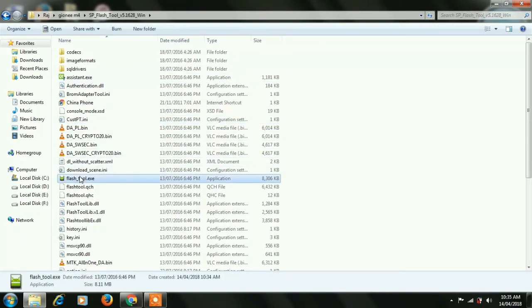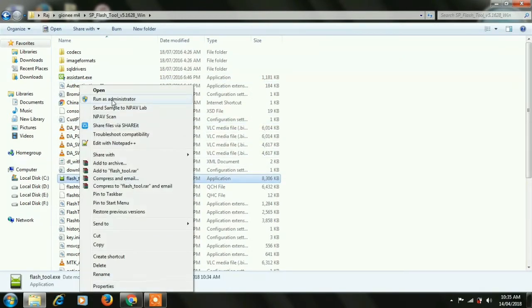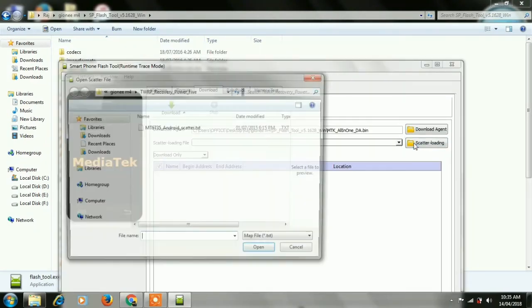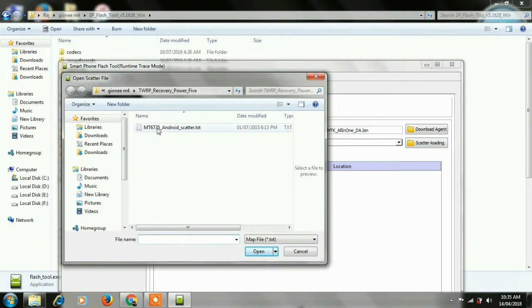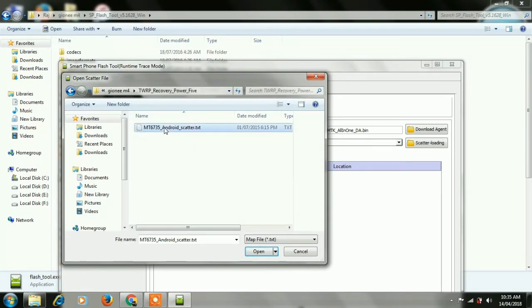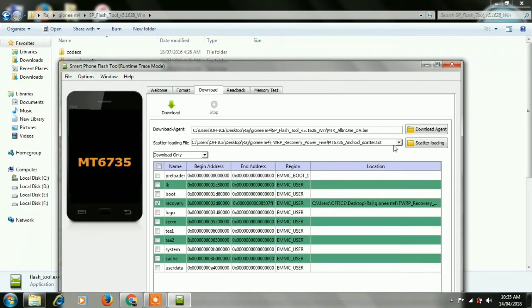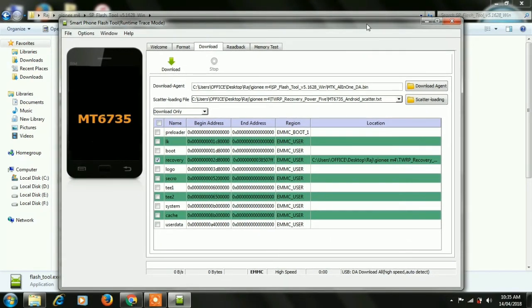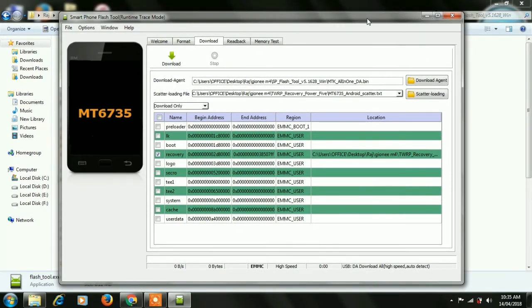search for flash tool.txt, right click, run as administrator, and then tap on scatter loading. Android scatter.txt. I'll show you where it is. It's in the TWRP folder which has been extracted. So guys, open it, select it, and you can see here only the recovery section is checked. Make sure it is checked.